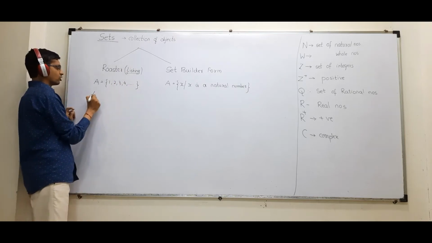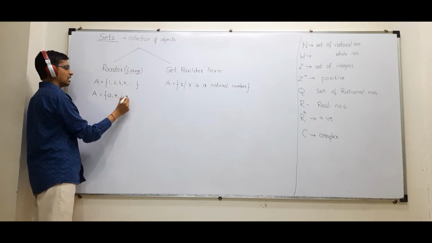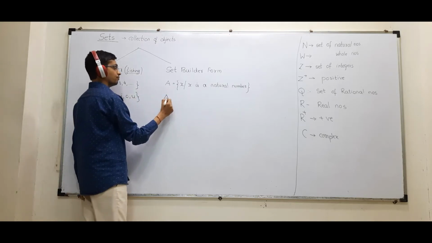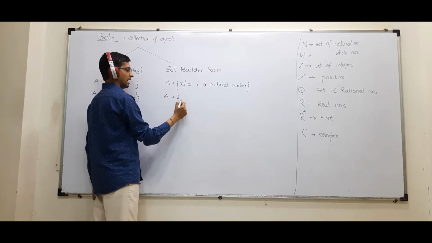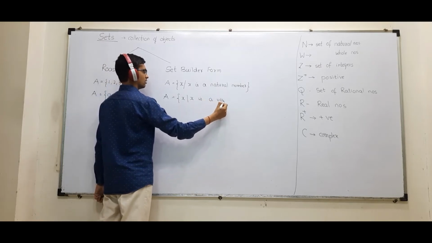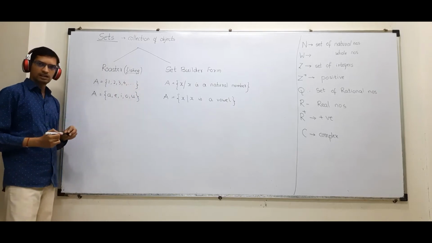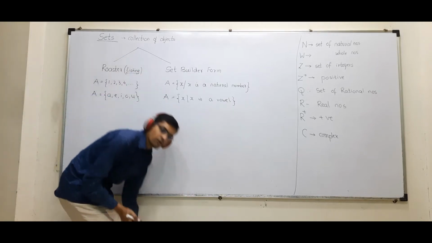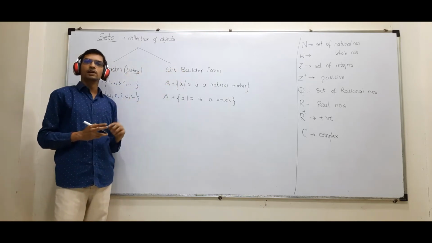Like if I say set of vowels, I can write here A, E, I, O, U. But in set builder method, I will say A equals x such that x is a vowel. Okay, clear? This is theoretical. When we come to mathematics, you will understand nicely. So, listing method and set builder form.